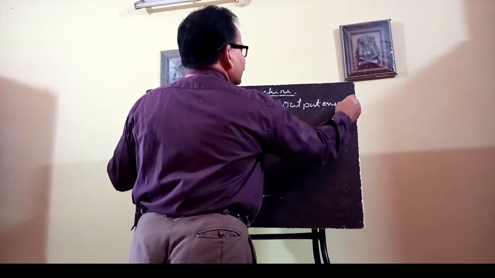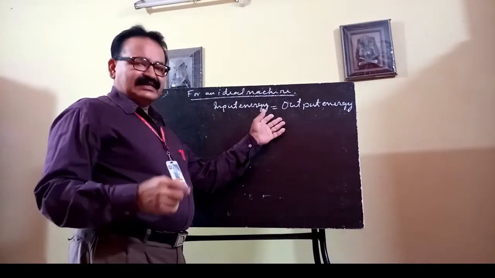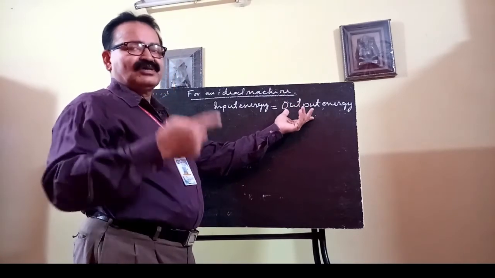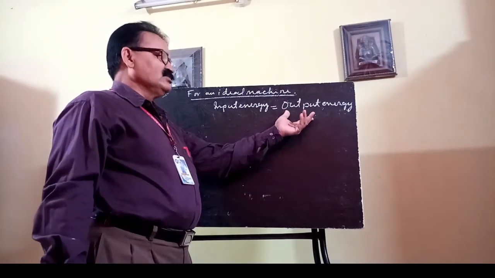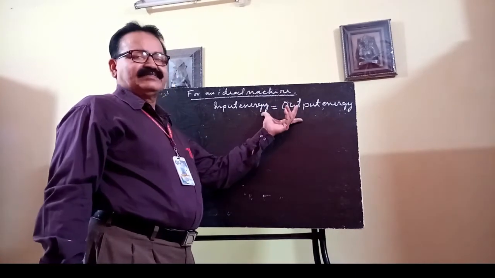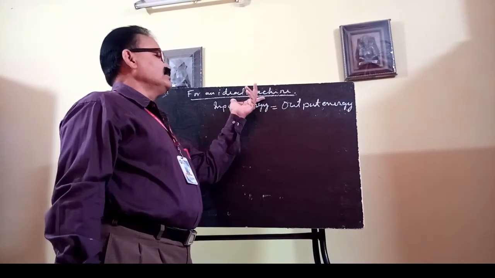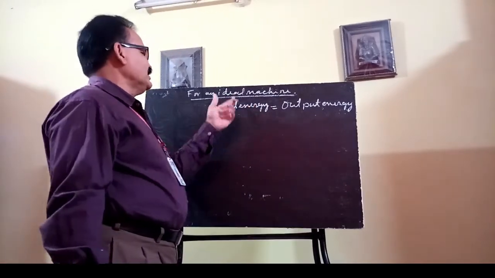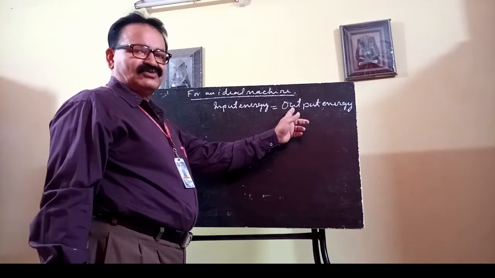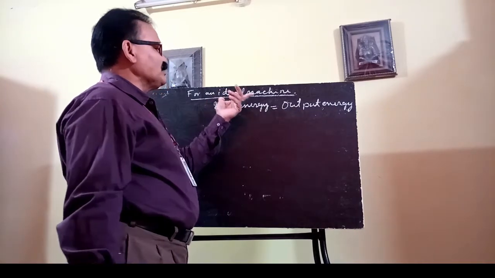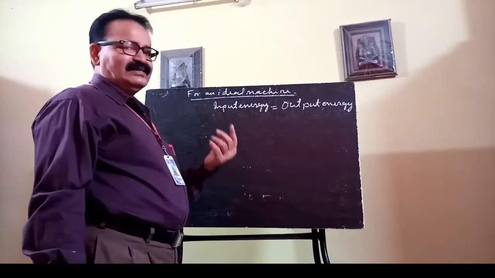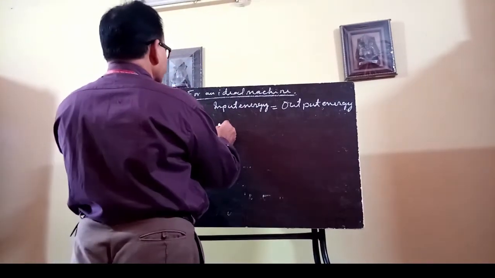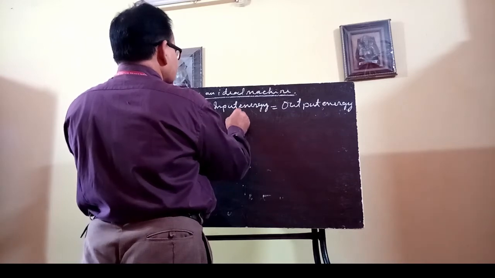That means the energy that we are obtaining from the machine to overcome the load is your output energy. These two energies must be equal in the case of an ideal machine. Therefore, since input energy and output energy remain the same, the efficiency for an ideal machine is 1, or you can say 100%. Clear?